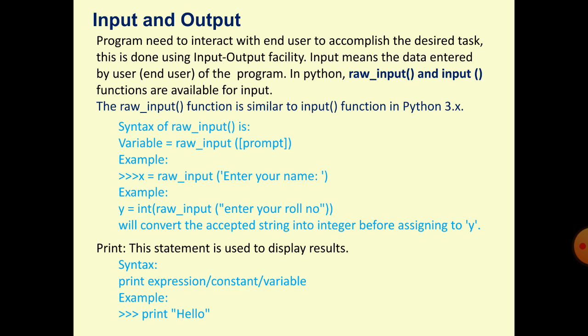How will we print the message? On the prompt, print in double inverted commas whatever you want to write, print hello. So hello will be printed on the terminal window, on the console.